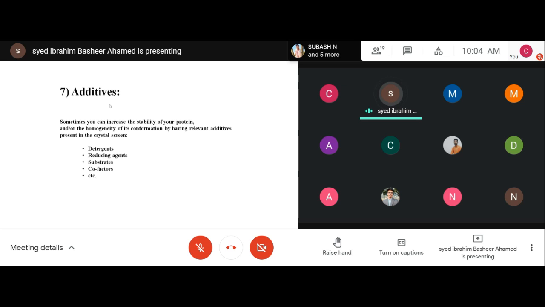Nowadays you don't need to prepare the buffer with different pH, different salt concentration. Everything is readily available, so you can do the screening of thousands of conditions with commercially available buffers. So if nothing is coming, what will you do?